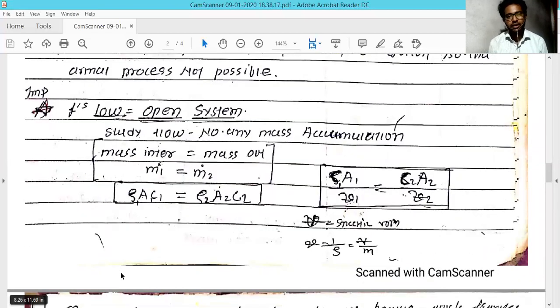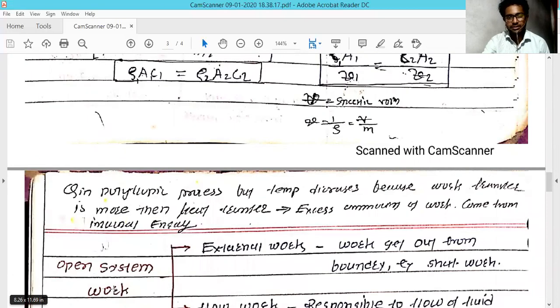And there is also another formula. You can convert this formula using specific volume, because you know that volume per unit mass is the specific volume. If you take the reciprocal of the density, it turns out to be the specific volume. So the earlier formula turns out to be c1 A1 divided by the specific volume v1 of that substance, equal to the similar expression for the outlet, for the inlet and outlet of the system.